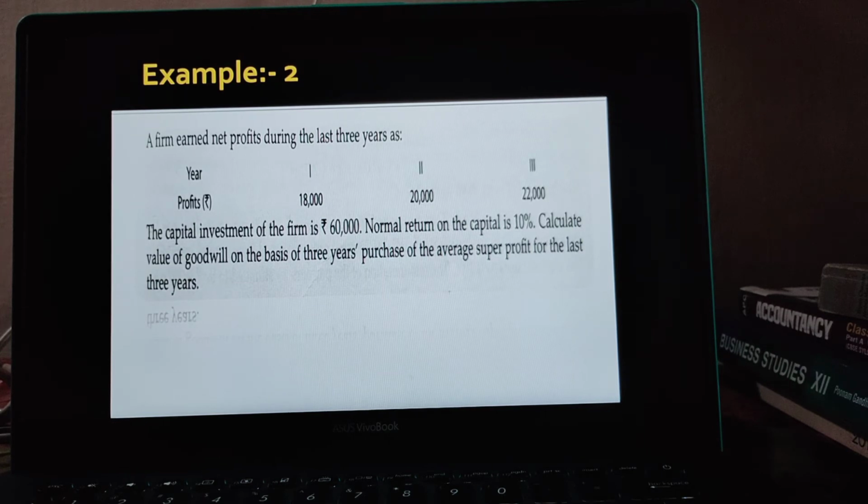For the first year 18,000, second 20,000 and third 22,000. Capital investment of the firm is 60,000, and the normal rate of return, that is NRR on capital, is 10%. You need to calculate the value of goodwill on the basis of 3-year purchase of the average super profit for the last 3 years. Is it okay class? The question.